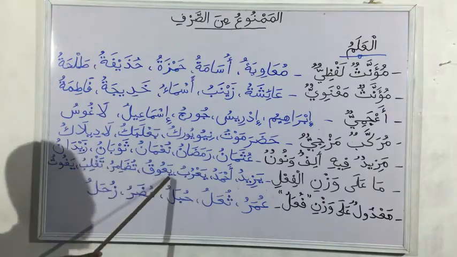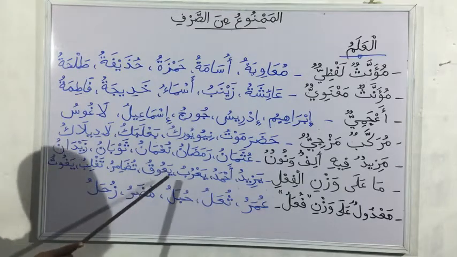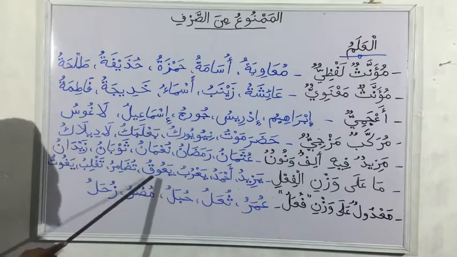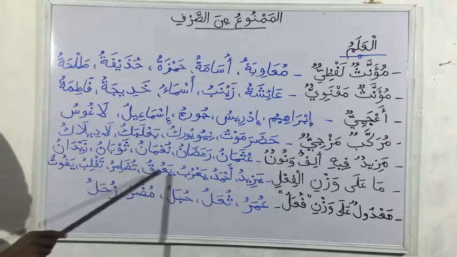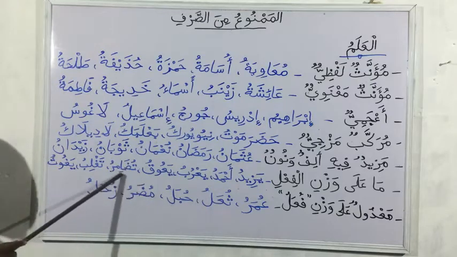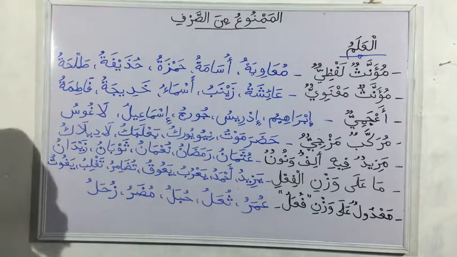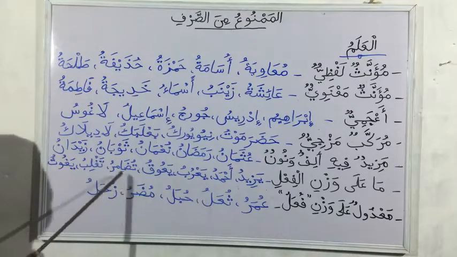Then we have Ya'uq. Ya'uq that Allah mentioned in the Quran is an idol. Then we have Tudomir. You can see they are all coming in the shape of Fi'l Mudari that we know. So Tudomir is the name of a woman popularly known as Khonsa.